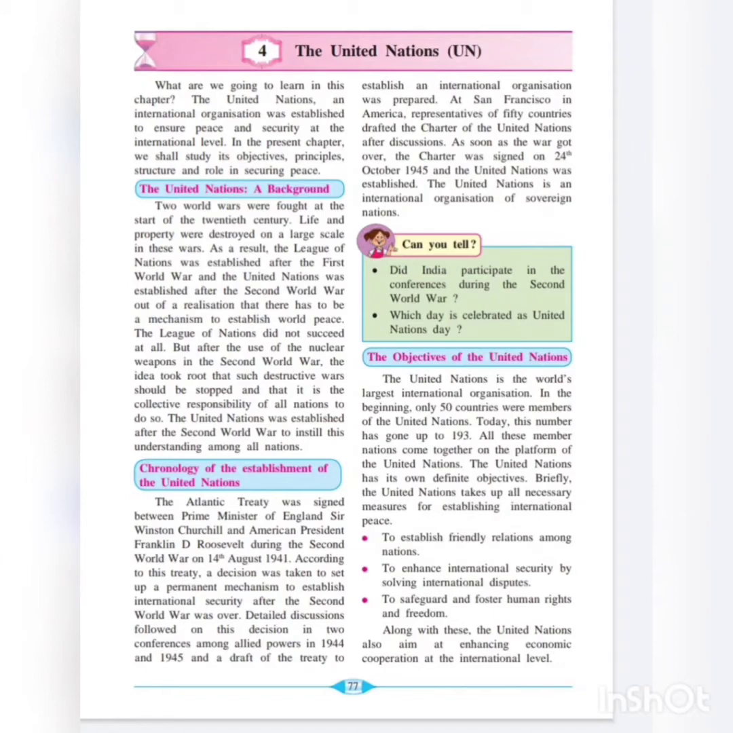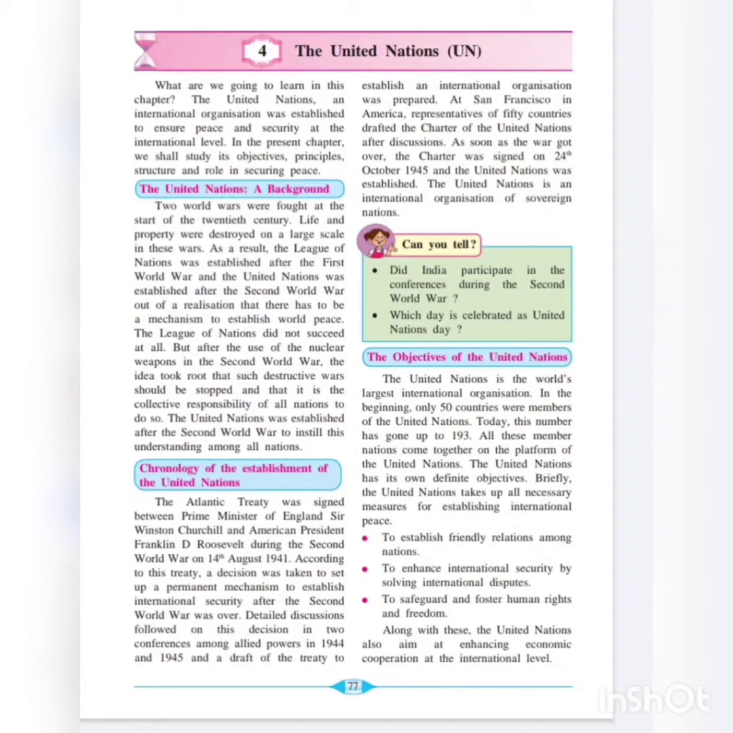So after the First World War, the League of Nations was established, but it failed. Because of that, the Second World War took place. In the Second World War, destructive weapons were used. As a result, there was loss of life and property. And to stop such destructive wars in future, the United Nations was established by all the nations.